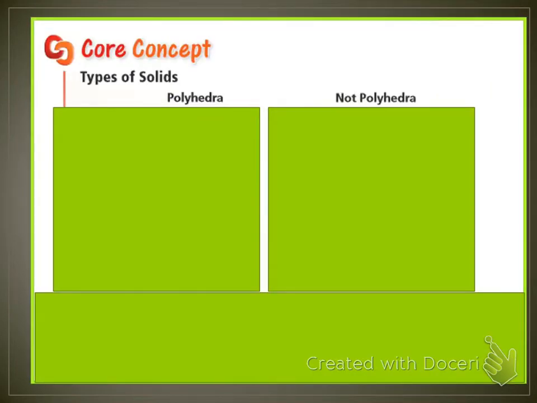So there are 2 types of solids. They're called polyhedra and non-polyhedra, which you have blanks. You can go ahead and fill in polyhedra and not polyhedra. Again, you can call them polyhedron or not polyhedron. Either way, you will have questions on your quiz on Wednesday and your test that'll say, is this a polyhedron? So make sure you're seeing the difference between the two when I show you.